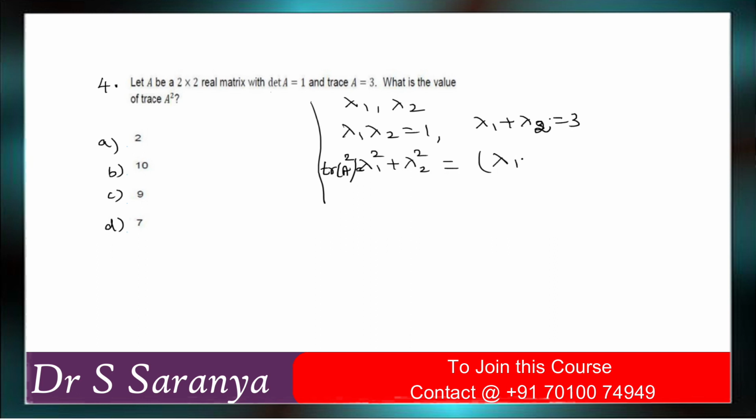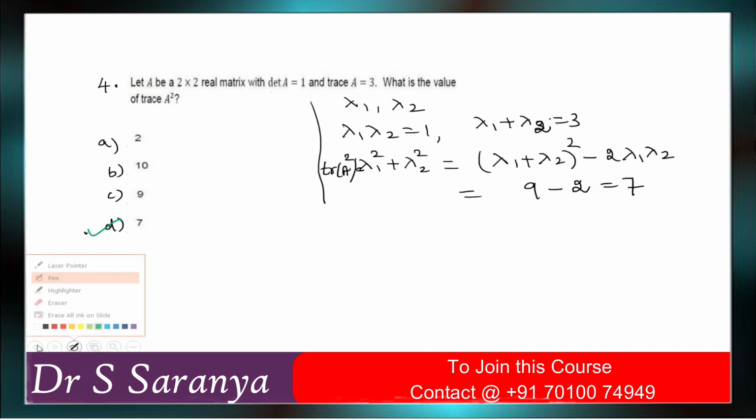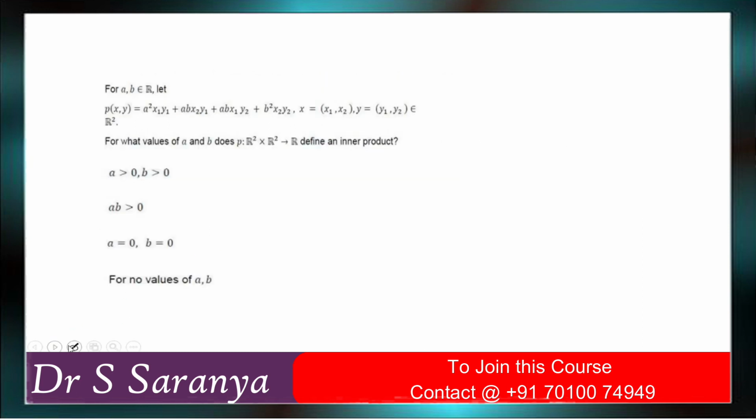Lambda 1 plus lambda 2 the whole squared minus 2 times lambda 1 lambda 2. So it is 9 minus 2 into 1, which is 7. So option D is correct. Remaining all the options are wrong. Yes. So based on given information you can arrive at the solution. So next problem.